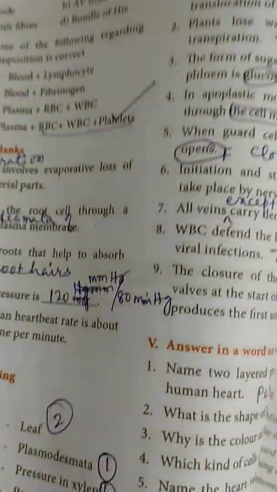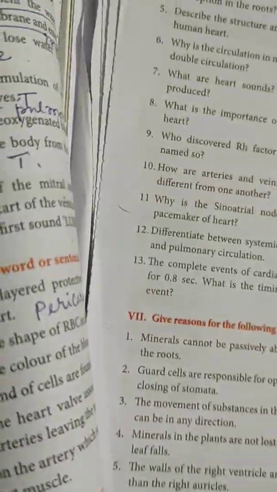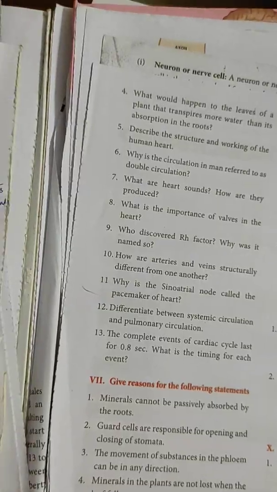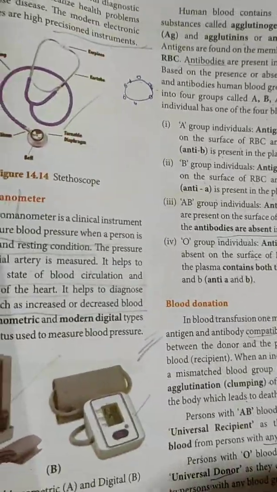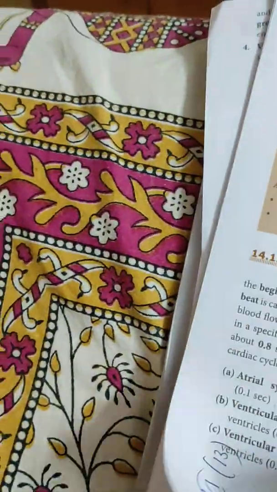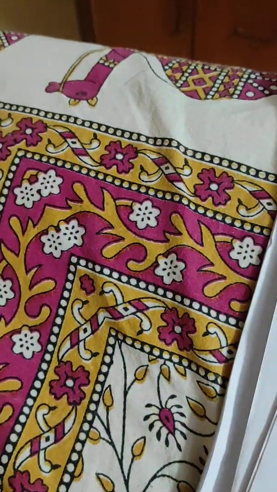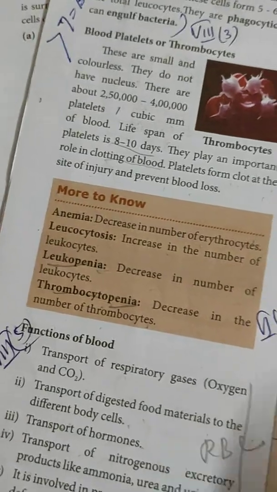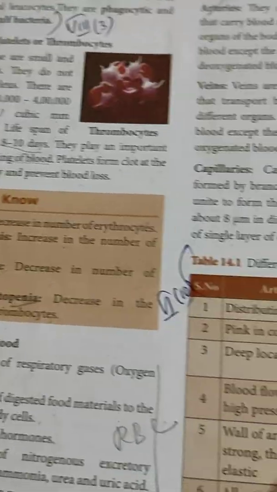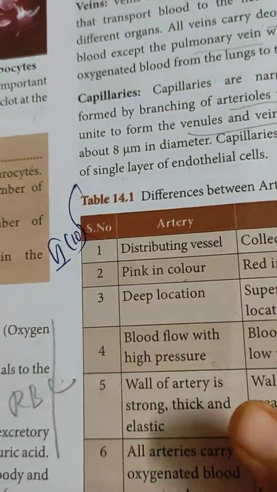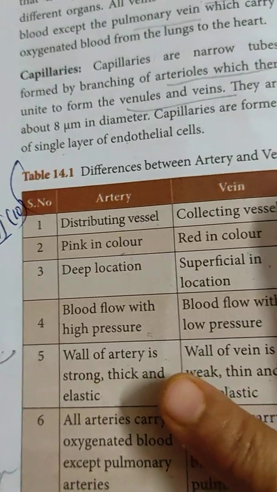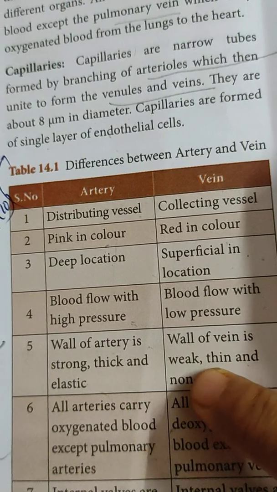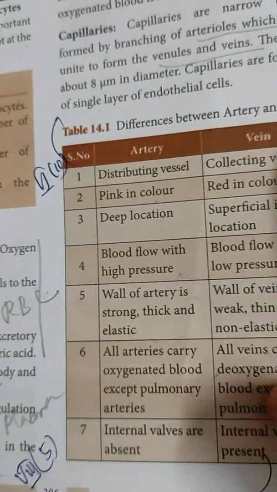Next question is: How are the arteries and veins structurally different from each other? Come to page number 206. Not all the points are to be written. Structurally different means the 5th point: the wall of an artery is strong, thick, and elastic; the wall of a vein is weak, thin, and non-elastic.